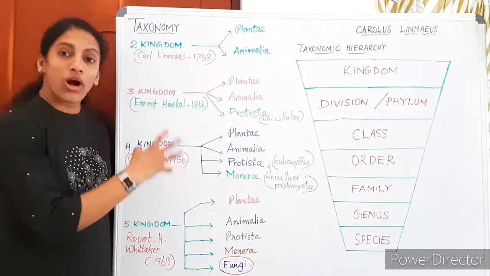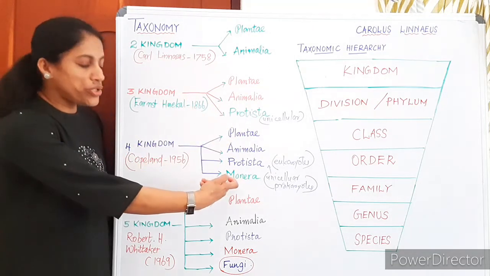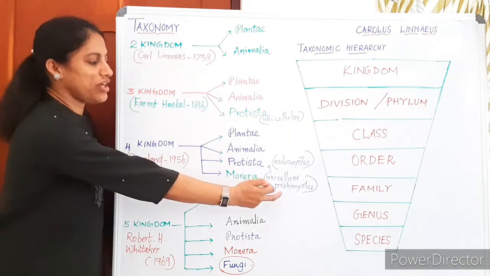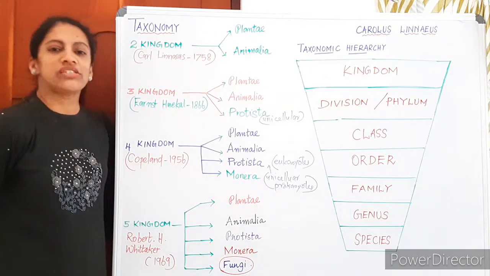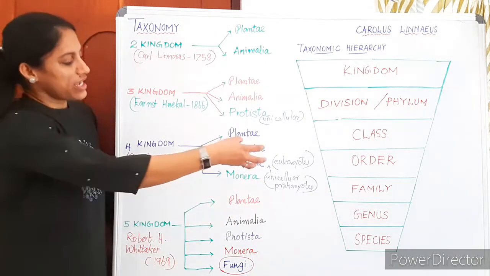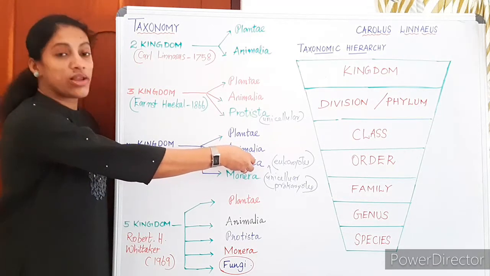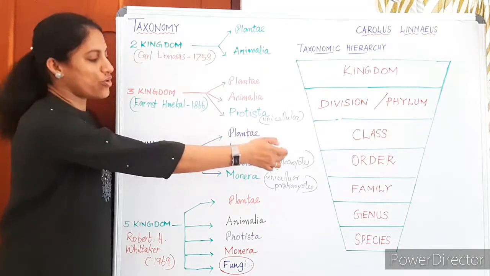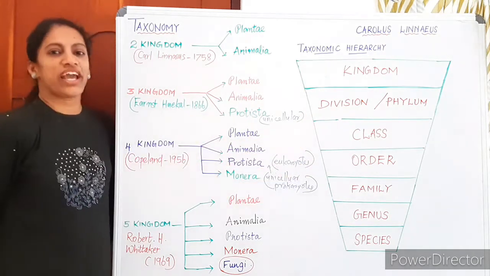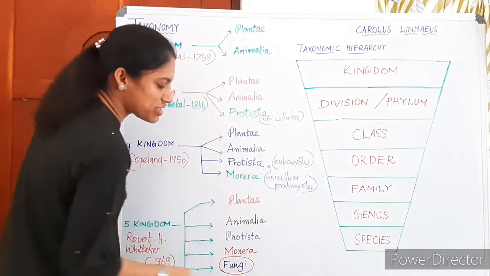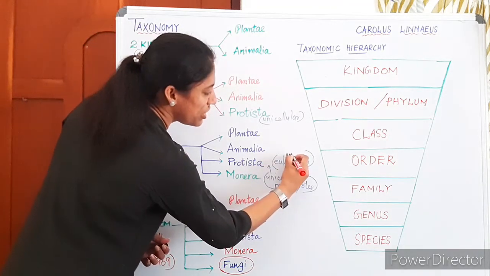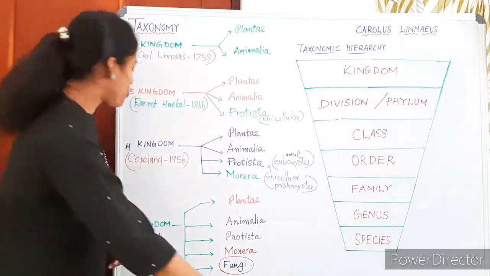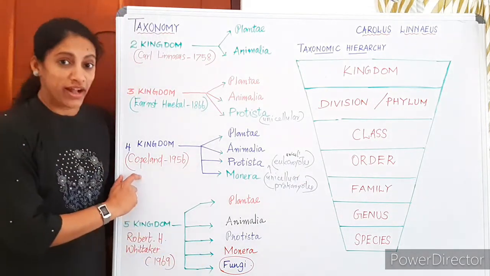Copeland introduced the new kingdom Monera exclusively for unicellular prokaryotes. That means he separated unicellular prokaryotes from Protista, and now Protista has only unicellular eukaryotes. So, the four-kingdom classification by Copeland.